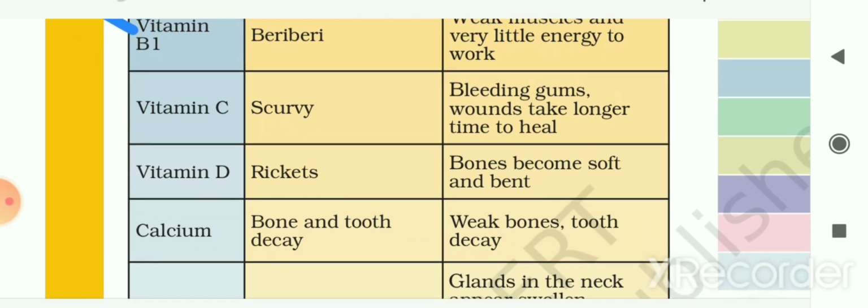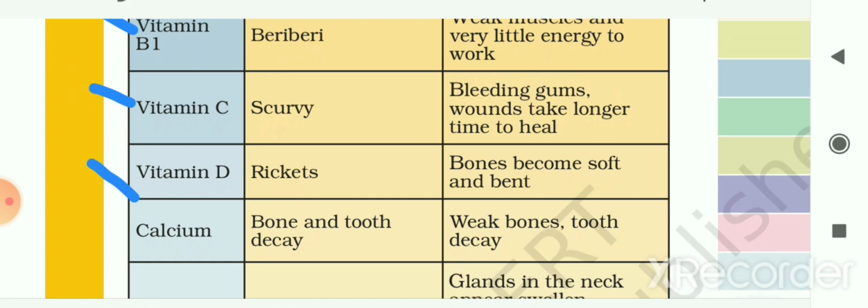Because of vitamin C deficiency, a person might suffer from scurvy, and in this disease he will find bleeding gums, and wounds take longer to heal. The next is vitamin D deficiency.